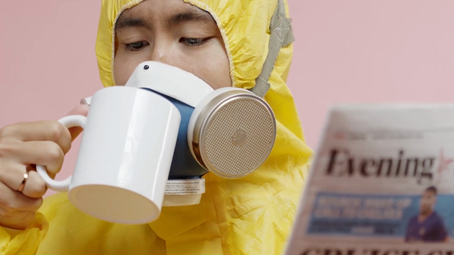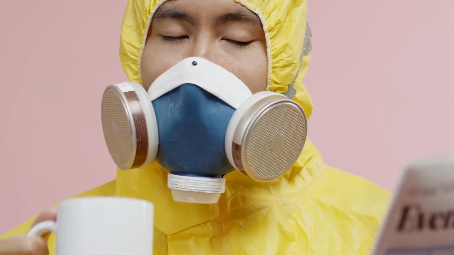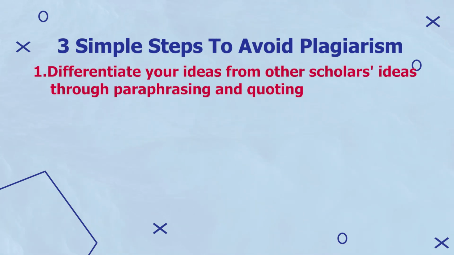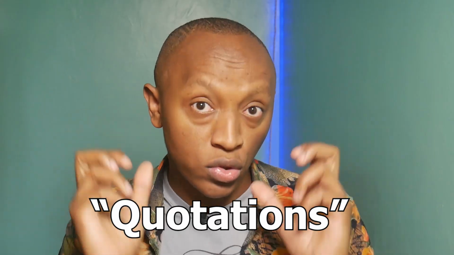Are you worried about the poison of plagiarism? Let me help you not drink it in 3 simple steps. Number 1, differentiate your ideas from other scholars' ideas through paraphrasing and quoting. There are 2 main ways we can distinguish our ideas from those of others. 1, paraphrasing, and 2, using quotations.